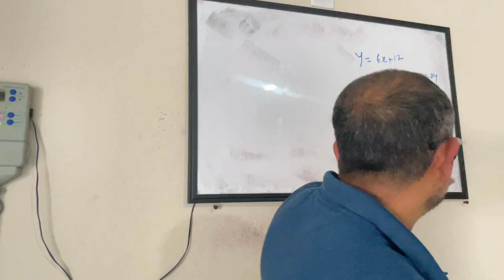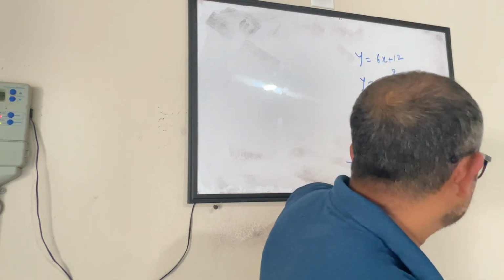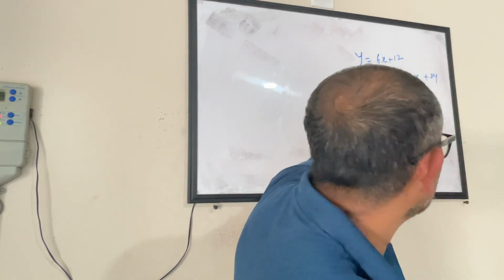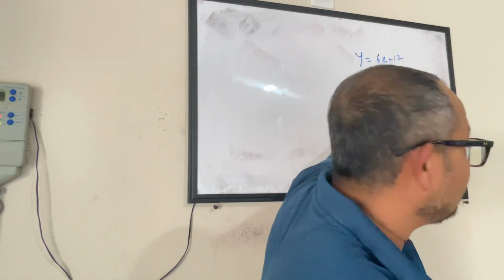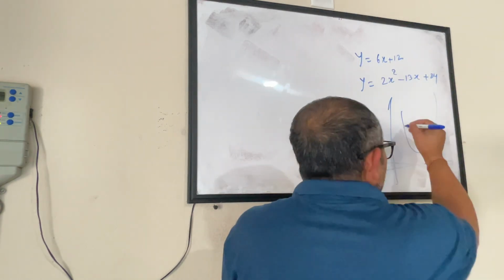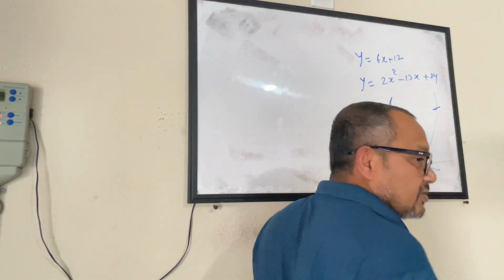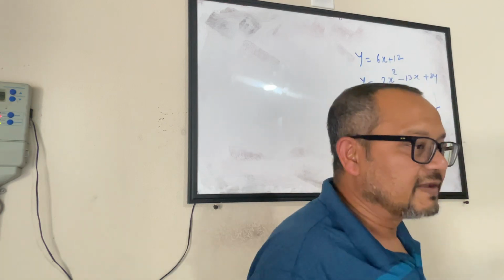Now, whether this will cross the parabola at any one point or two points, or it will not cross, that depends on what you find when you try solving these two equations together. If you find some common value of x and y, that is the point where it's meeting. If you don't find one, that means there is no way they will meet.